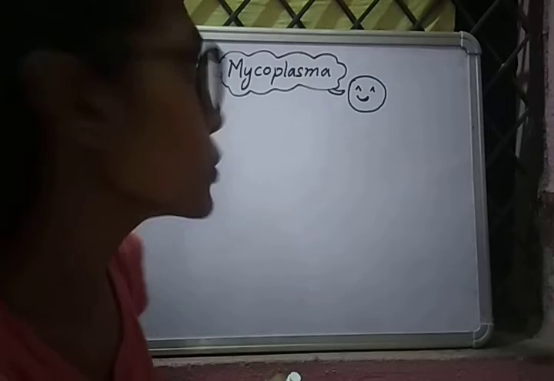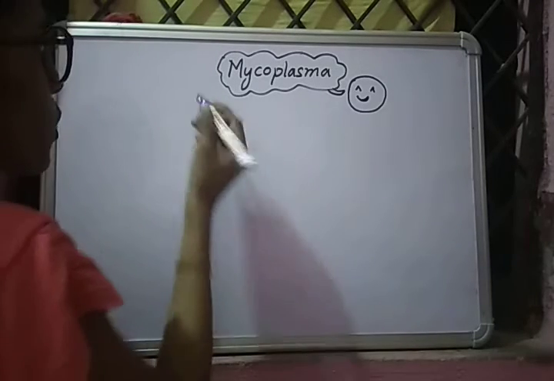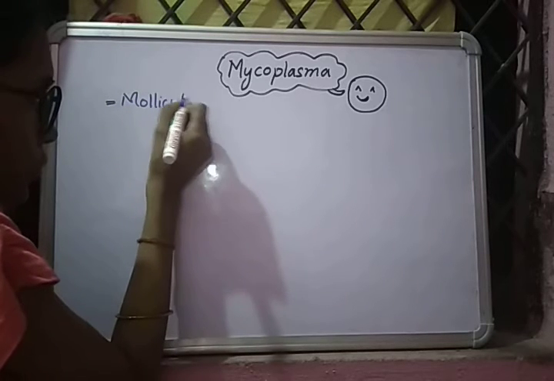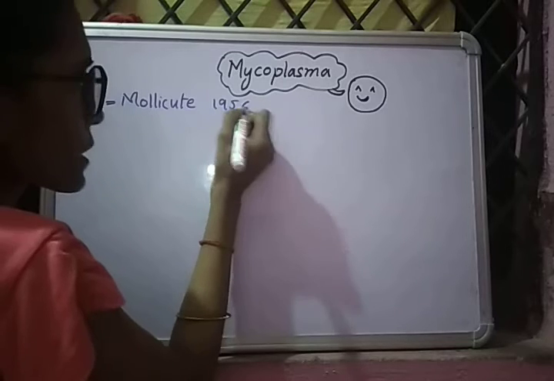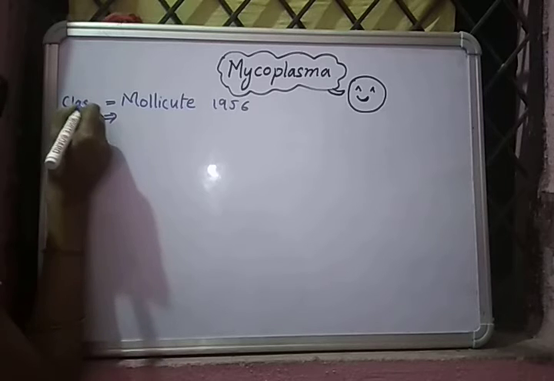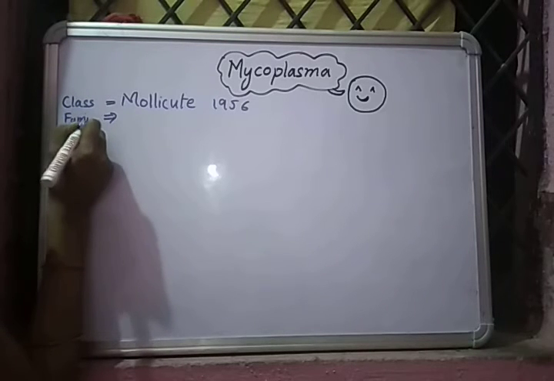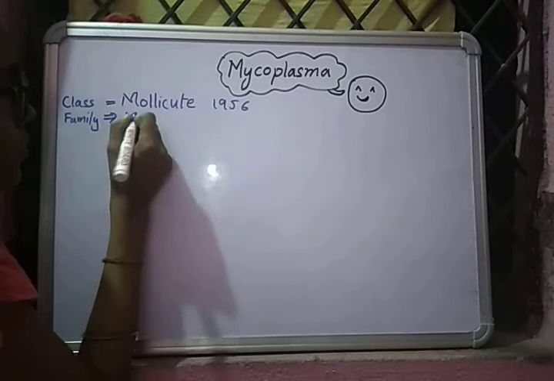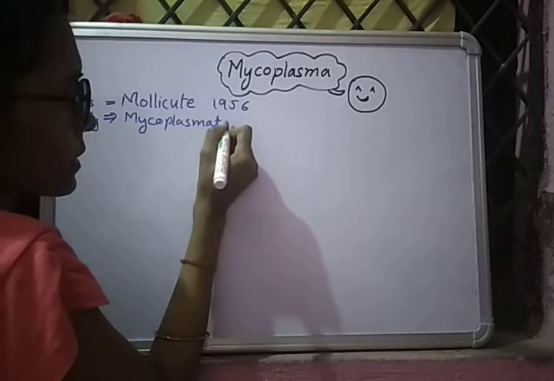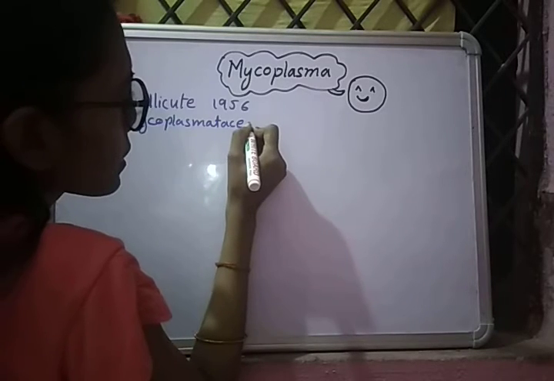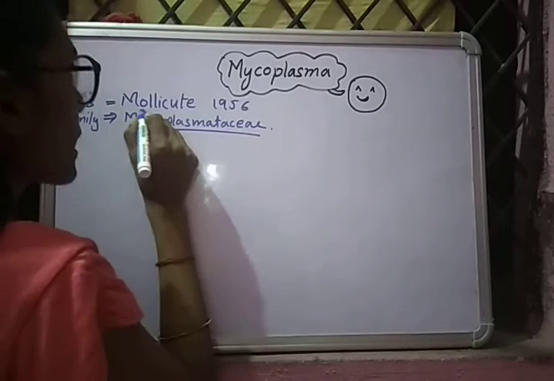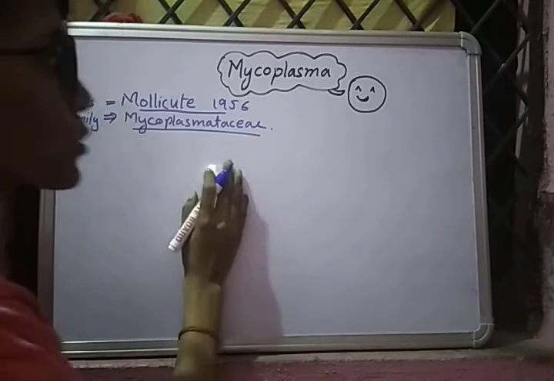So they formed a new class for mycoplasma, which is called Mollicutes, in 1956, and a new family, which is called Mycoplasmataceae. So it is studied under class Mollicutes and under family Mycoplasmataceae.